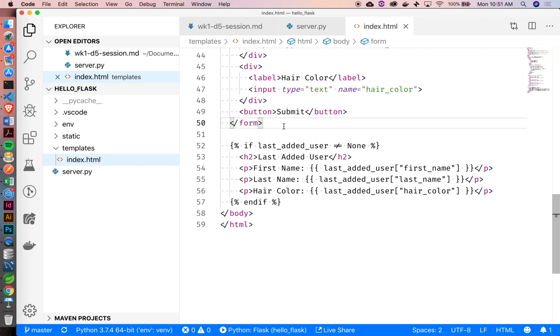Okay. So the distinction here between a curly brace percent sign and the double curlies, does that make sense to you guys at least? It does. I just didn't know what the percentage was. I was actually looking up what the percentage thing meant. In layman's terms, can you just define it for me? Yeah, I would just say that we're doing our logic in the curly percent stuff. So if I want to do an if condition, or if I wanted to loop through something, then I would use the curly percent.